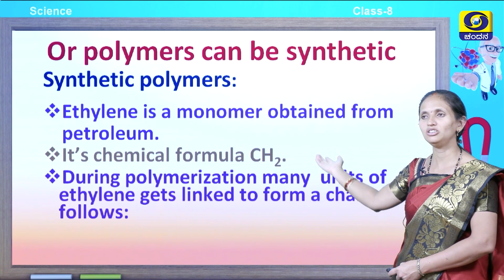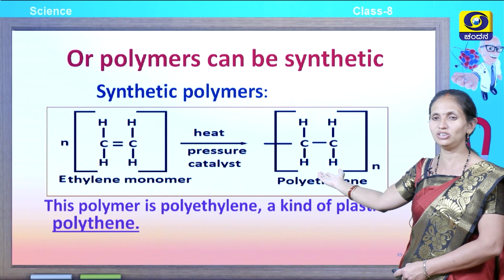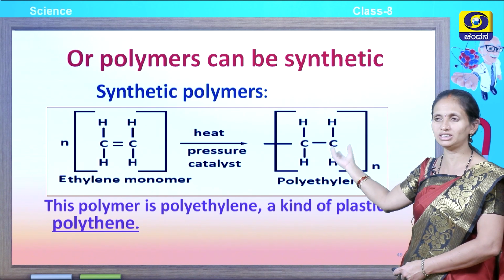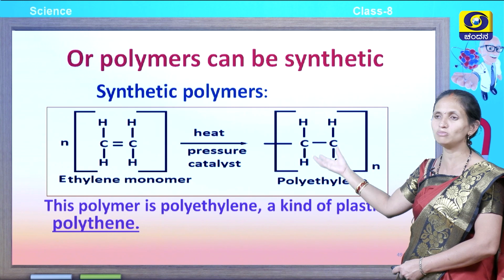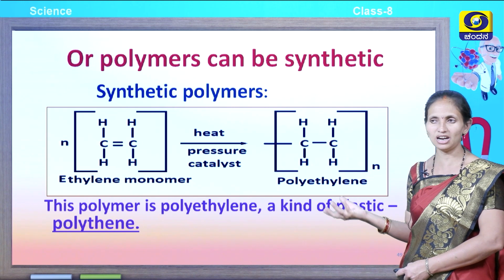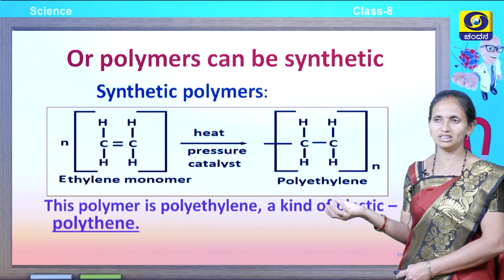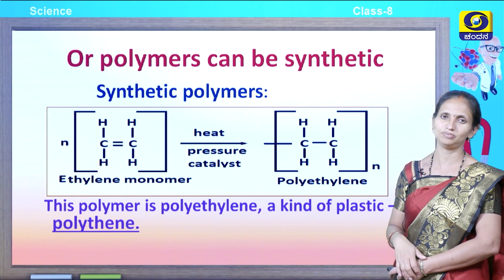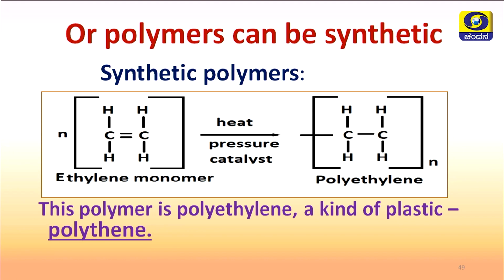So, you can see on your screen, the ethylene monomer. Ethylene is a monomer which forms a chain link that leads to the formation of polythene under a catalyst. Here the catalyst is heat and pressure. This is an example of a synthetic polymer and this is a kind of plastic.